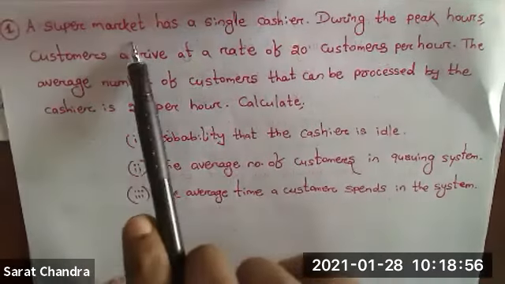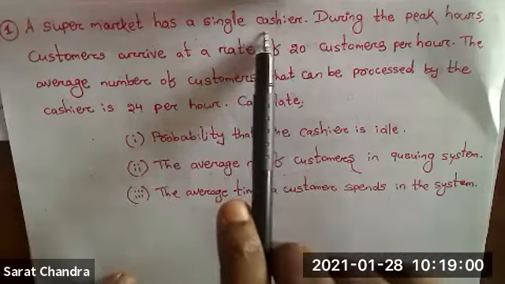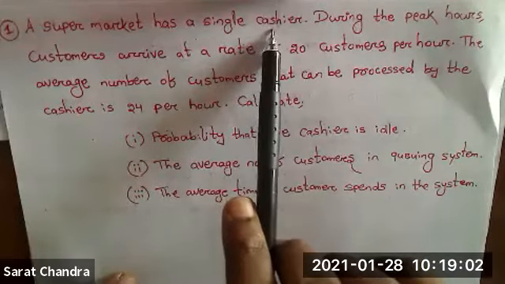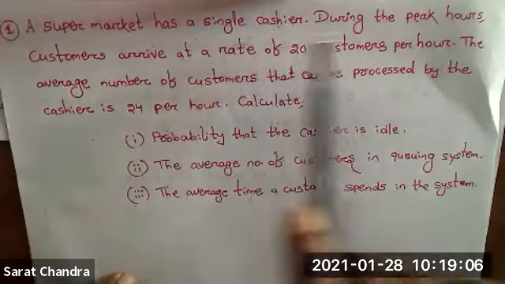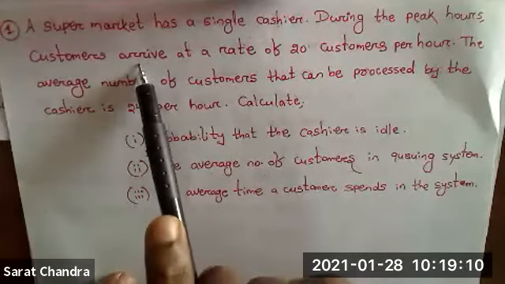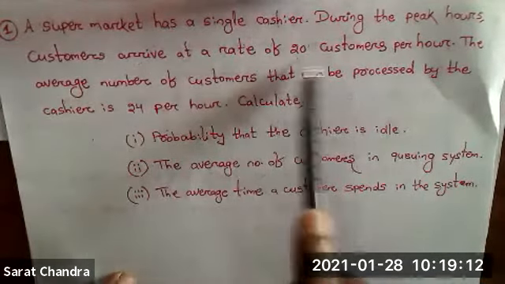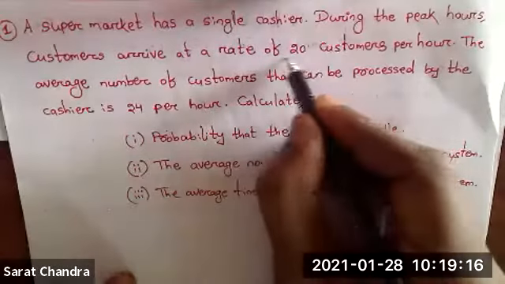A supermarket has a single cashier. Cashier means who will receive the money. During the peak hours, the customers arrive at a rate of 20 customers per hour. So can you tell me what is this 20?